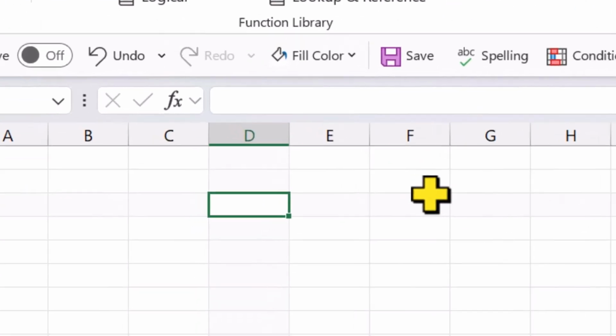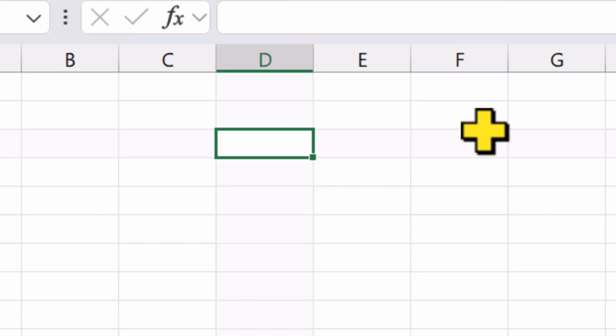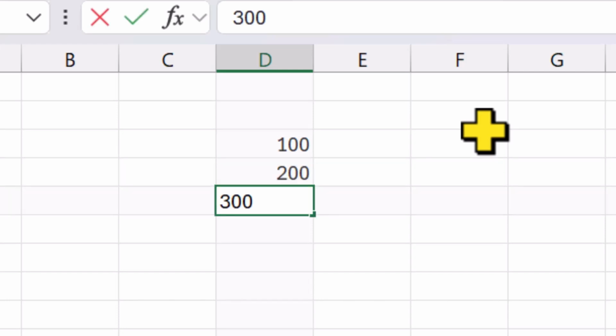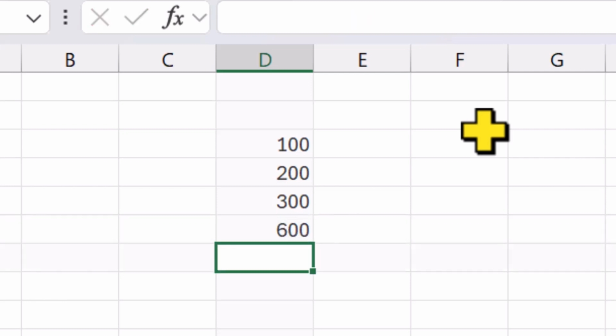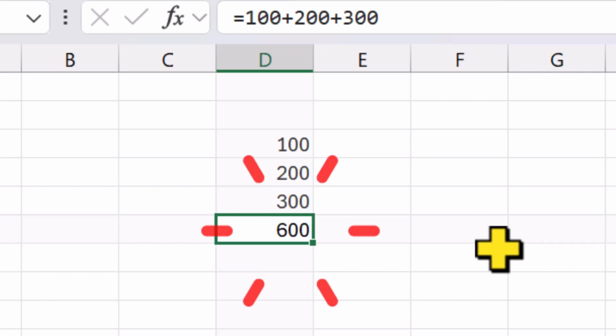Let's begin with a very simple example. Imagine you have three numbers in a worksheet: 100, 200, and 300. If you want to add them together, you need to create a formula. Every formula in Excel must start with an equal sign. This tells Excel that you are entering a formula, not text. So you could type equals 100 plus 200 plus 300. Press Enter, and Excel gives you the answer, 600.